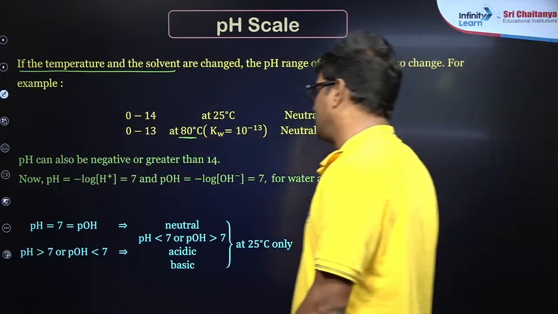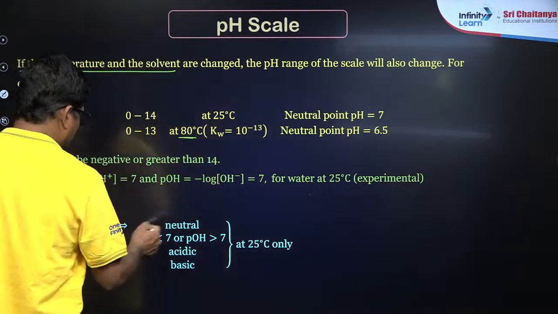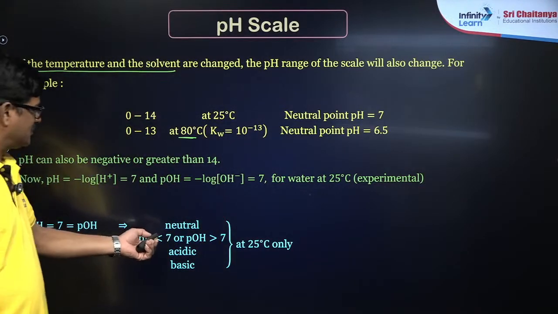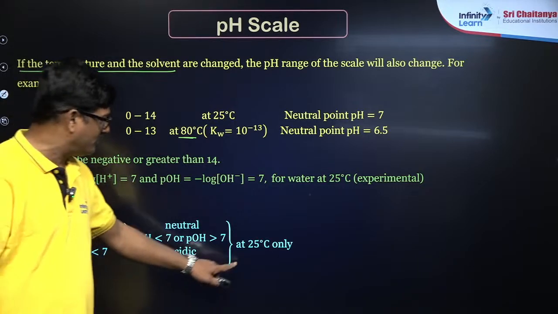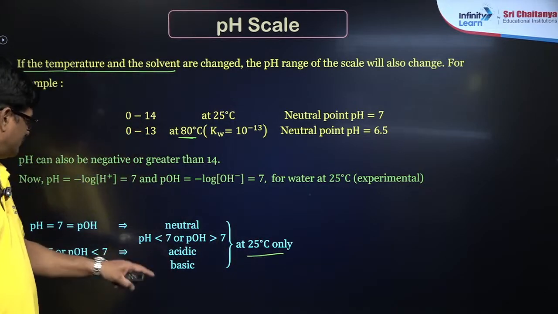And pH is equal to 7, pOH is equal to 7 in neutral; in acidic pH is less than 7, in basic pH is greater than 7. This is only applicable for 25 degrees centigrade.